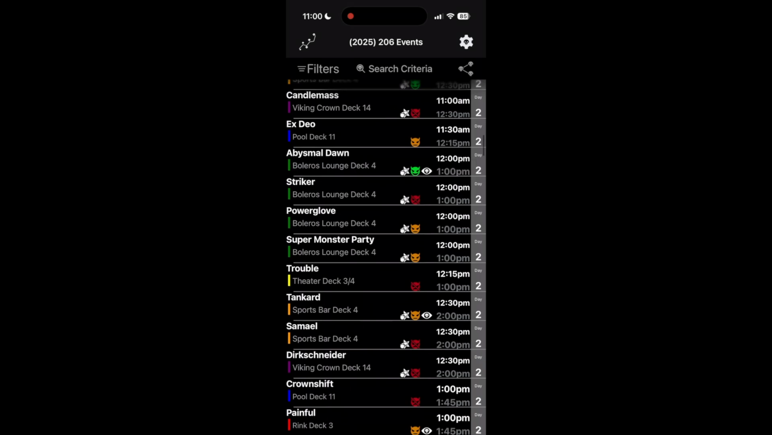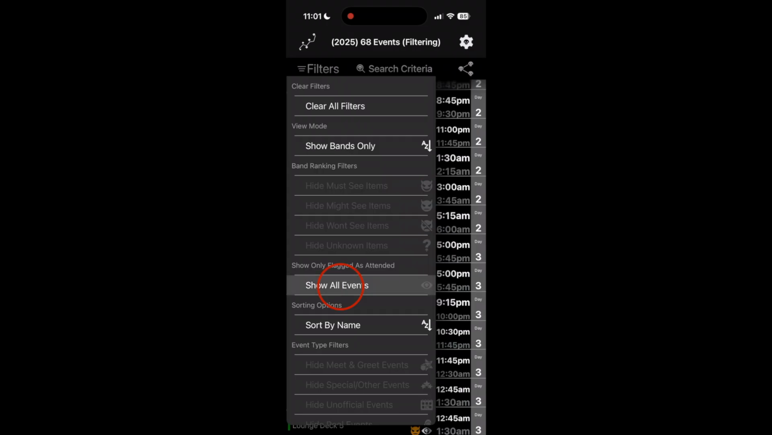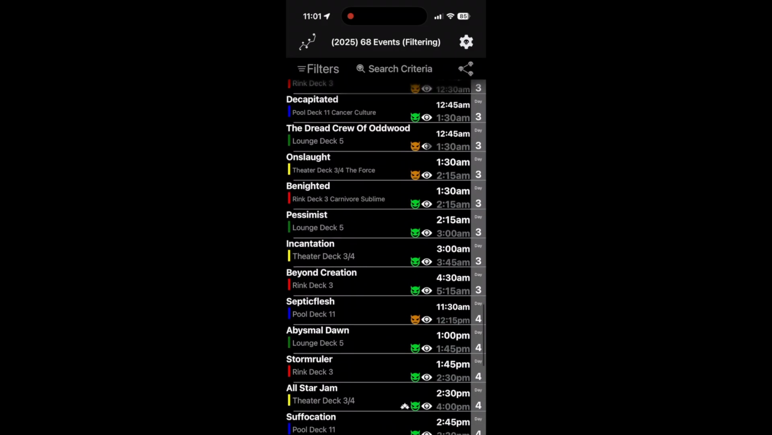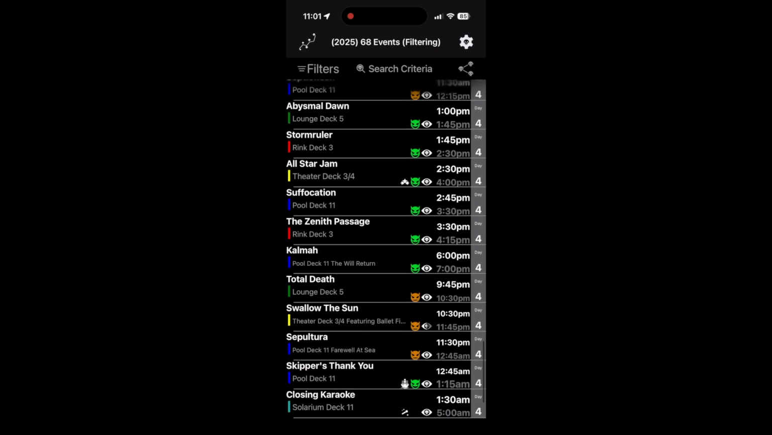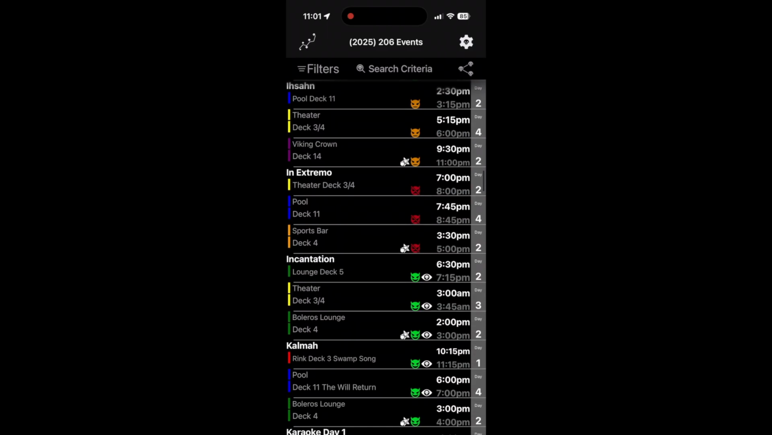With the schedule release, there are also a lot more filters available. Must, might, won't, and unknown are still there, but in addition, you can do the following. You can show only the events that are marked as indicating that you want to attend. This powerful feature can give you a customized view of your cruise. Click Show All again to resume viewing all events. You can also sort by name or time, with time being the default.